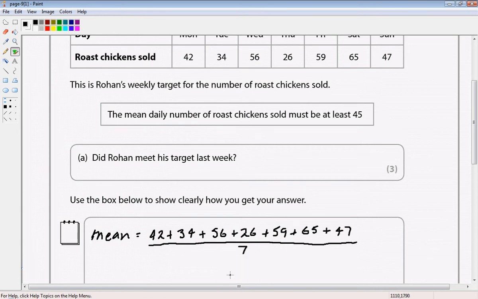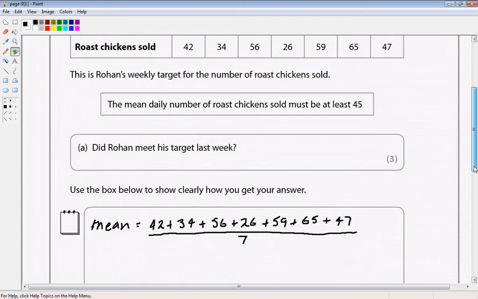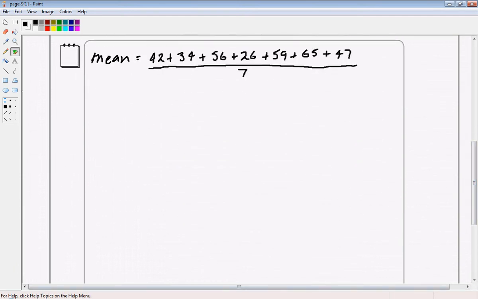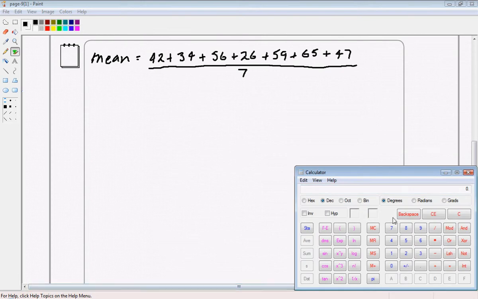And this would then all be divided by 7. Now you haven't got to write it this way. This is the way that I would write it, but you don't have to do it this way. So you could say the mean is this, give a total, and then say divide by 7. But this is just the way that I would write it.